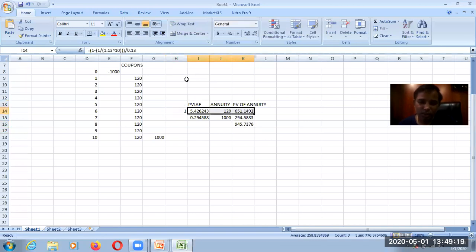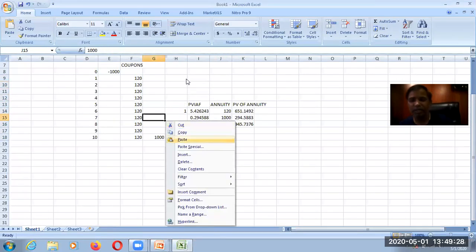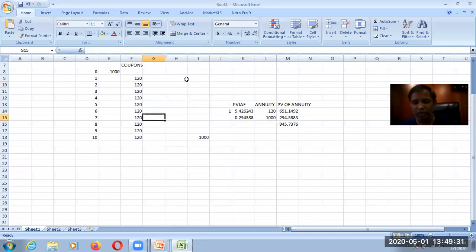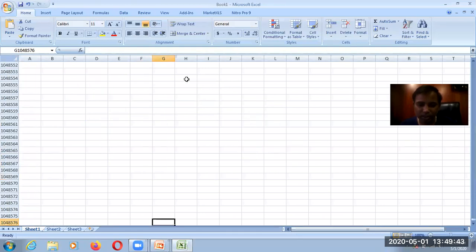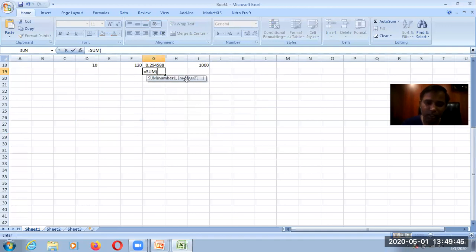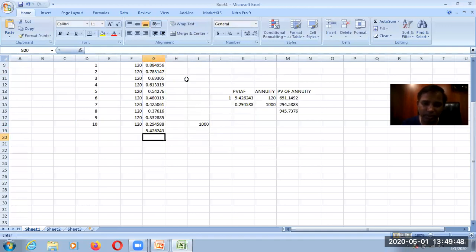First, it talks about your coupon. This is your coupon. You are receiving it every year, and this is your 10th year's value. If you calculate it here, it is also very easy. 1 divided by 1.13 raised to the period, and the summation. It will do the summation. It is going to be the same, 5.426243. This is what we calculated.